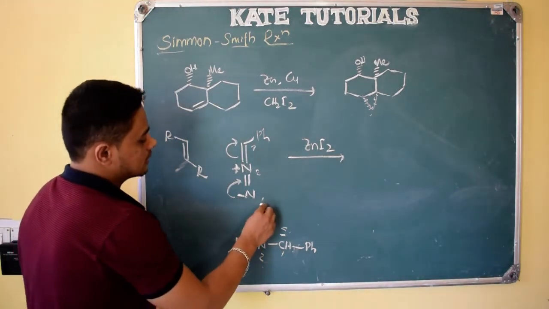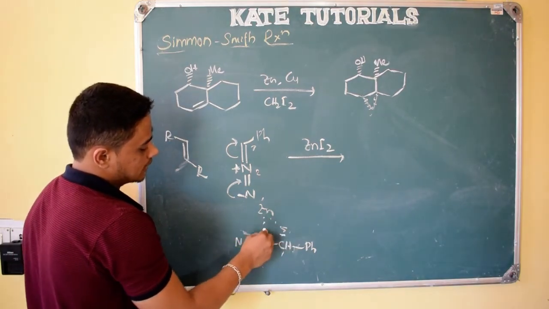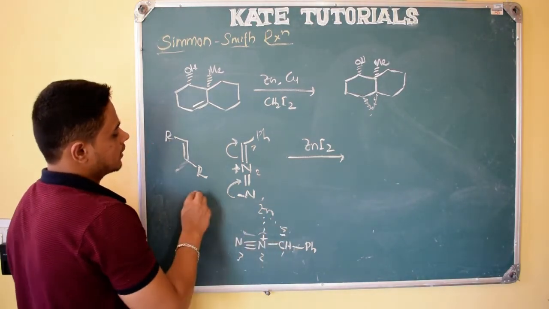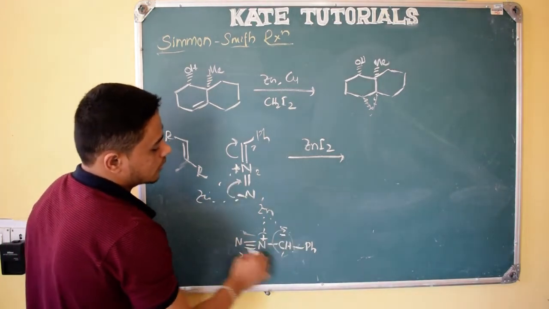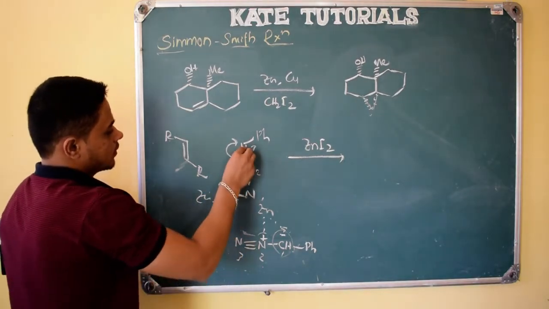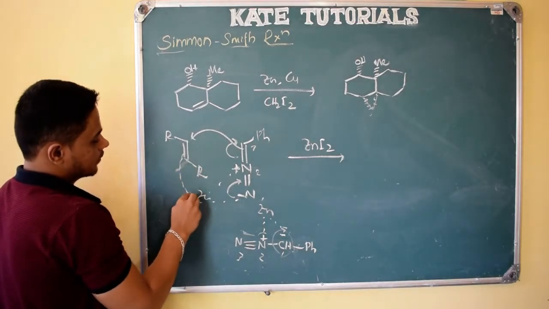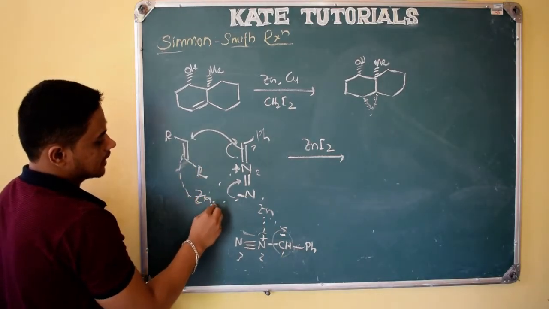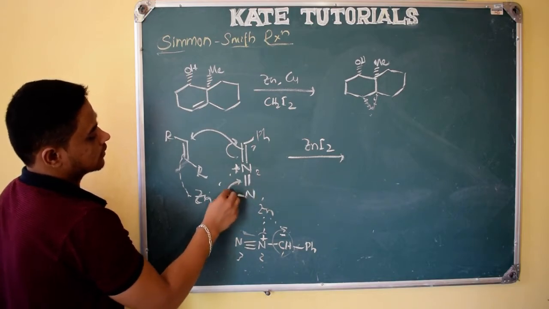So in which the zinc will always be coordinated like this with this, right? Like this they will coordinate, or also like this it will coordinate. So a little electronegativity will be there on carbon. So what happens, because of that, from this carbon it will attack this, and here it will coordinate with zinc, and this zinc will be coordinated with this nitrogen, right?